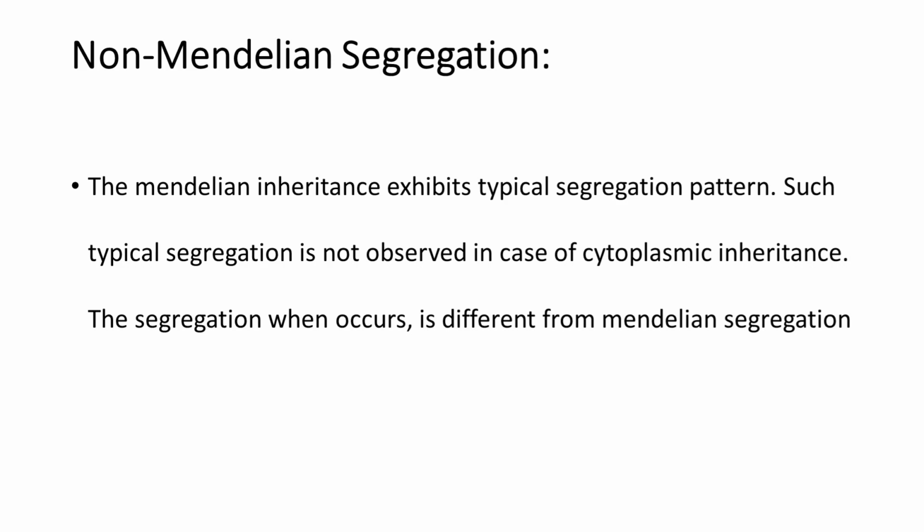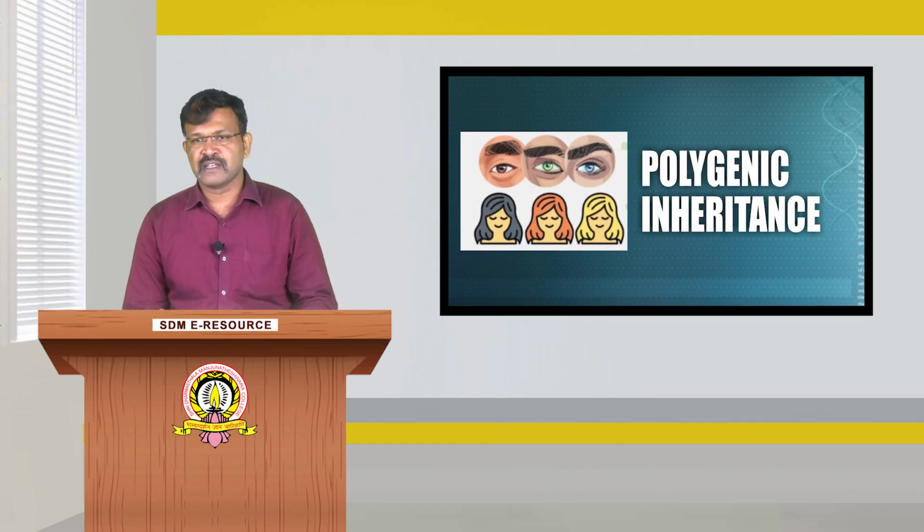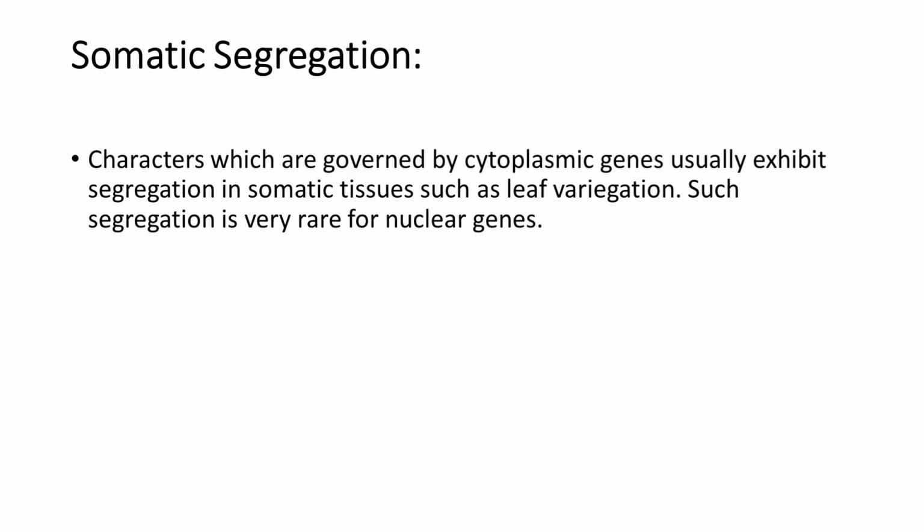Next, non-Mendelian segregation. Mendelian inheritance patterns typically exhibit a characteristic segregation pattern. Such typical segregation is not observed in cytoplasmic inheritance. When segregation occurs, it is different from Mendelian segregation, so we call it non-Mendelian segregation. And then somatic segregation: characters governed by cytoplasmic genes usually exhibit segregation in somatic tissue, such as leaf variegation, whereas such segregation is very rare for nuclear genes.